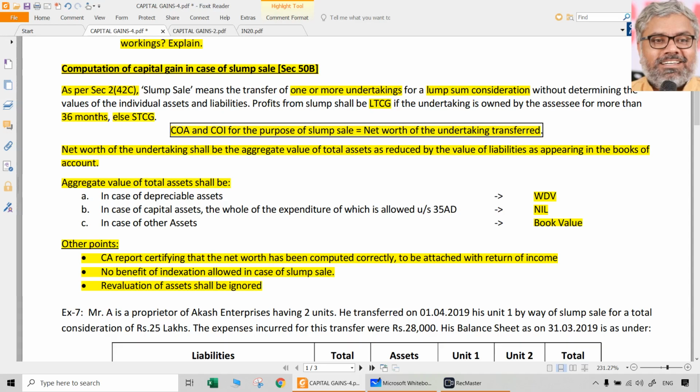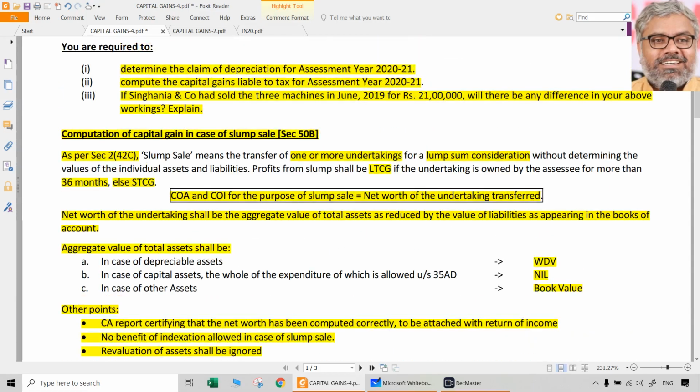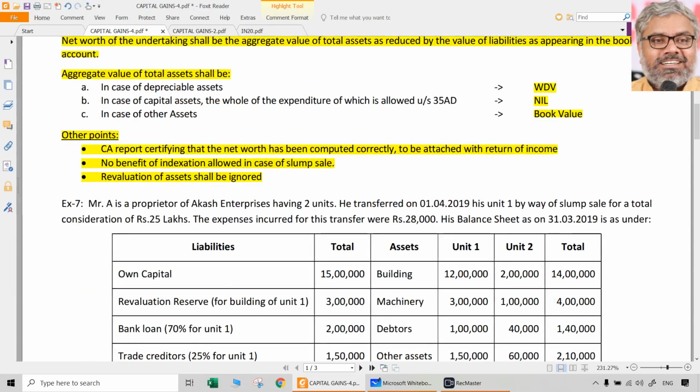So revaluation should not be considered while calculating the aggregate value of total assets. That means while calculating net worth, revaluation shall be ignored. That is another important point to be noted in relation to 50B, that is, slump sale.